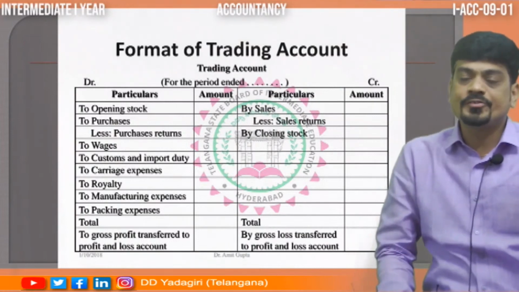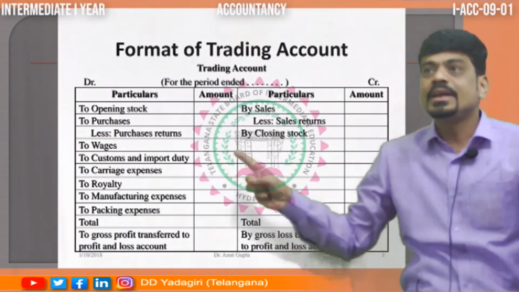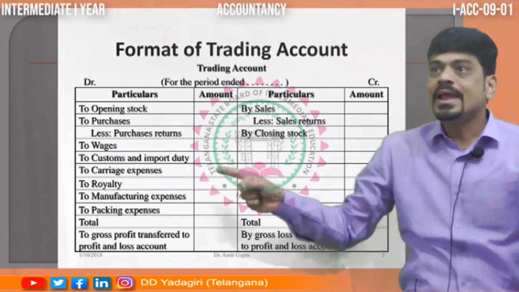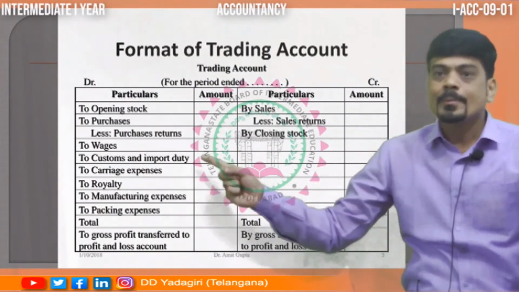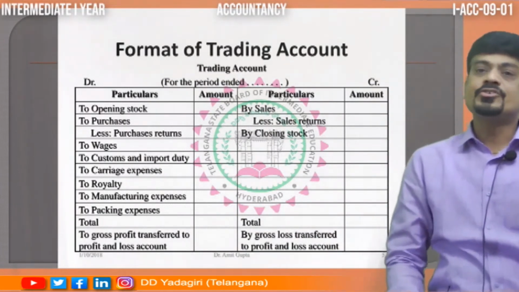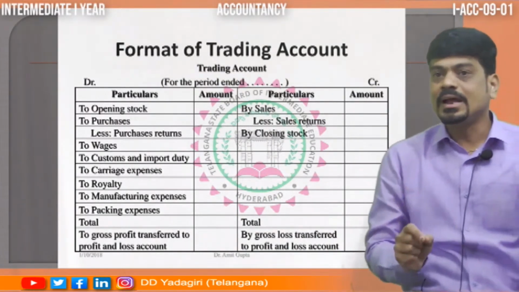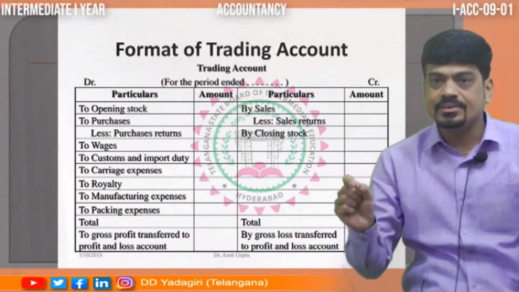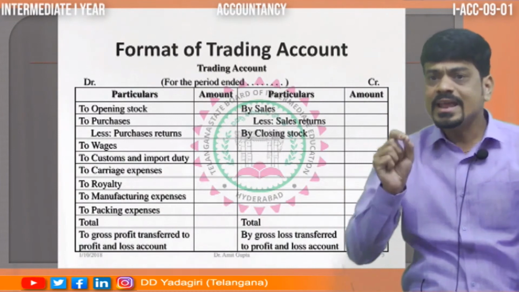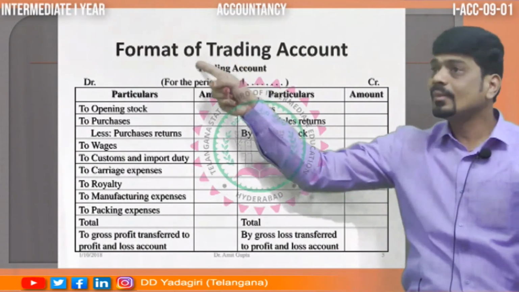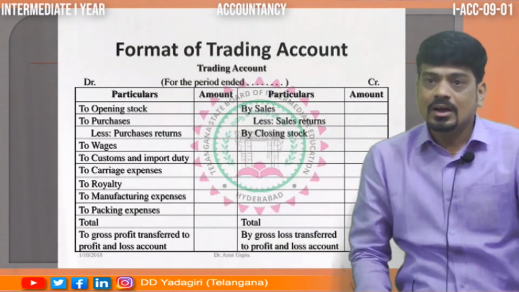Whenever we come across freight inward, it is also debited to which account? Trading account. Like that, we have royalty, manufacturing expense, packing expense. Apart from that, dear students, we have other expenses like factory rent, factory insurance. Anything related to the factory, if they give, will come in the trading account.